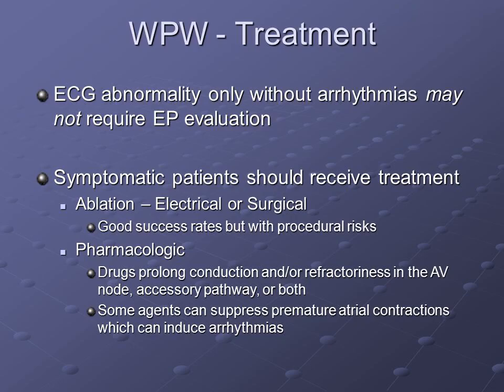WPW treatment. ECG abnormality only without arrhythmias may not require EP evaluation. Symptomatic patients should receive treatment. Ablation, electrical or surgical, has good success rates but with procedural risks. Pharmacologic: drugs prolong conduction and refractoriness in the AV node, accessory pathway, or both. Some agents can suppress premature atrial contractions which can induce arrhythmias.